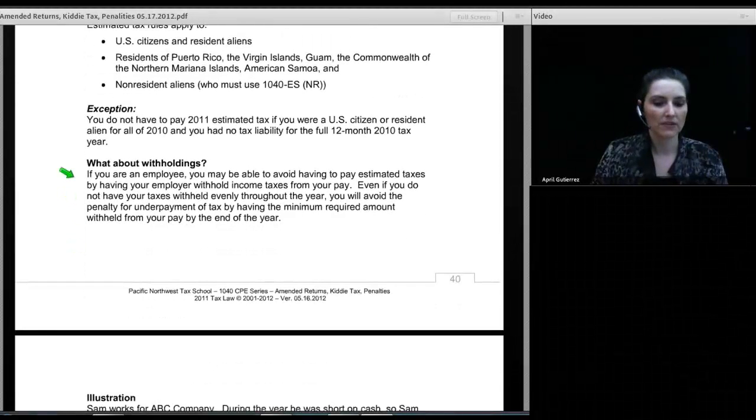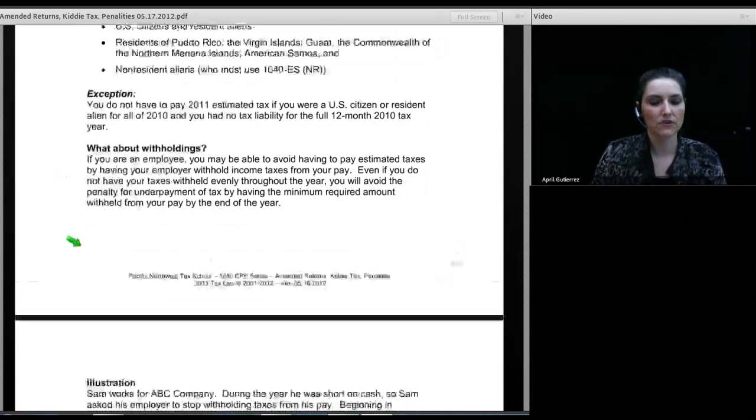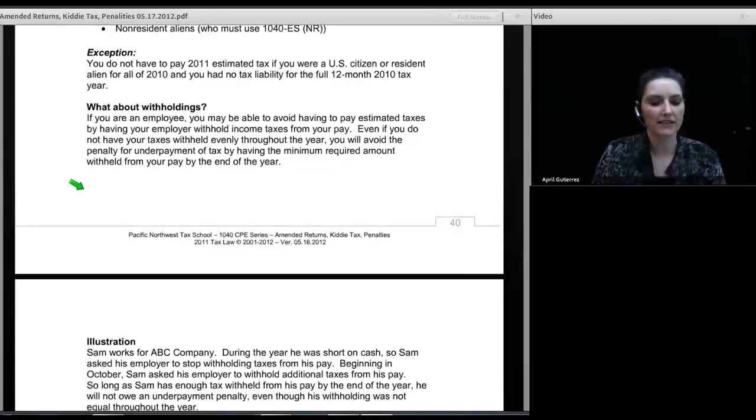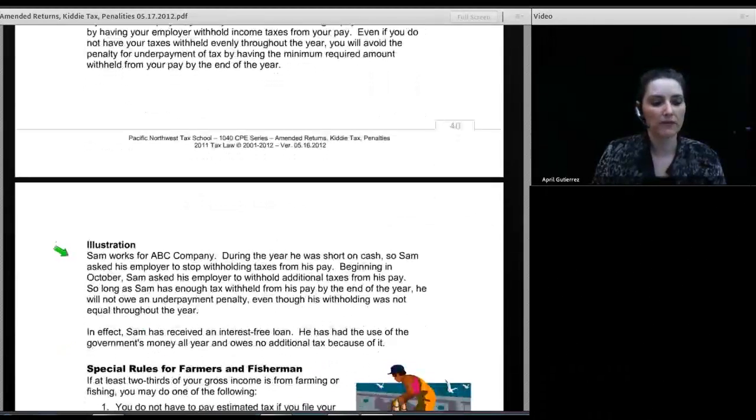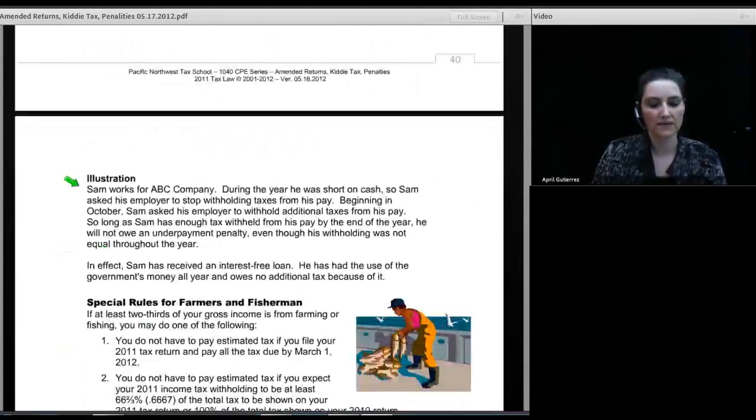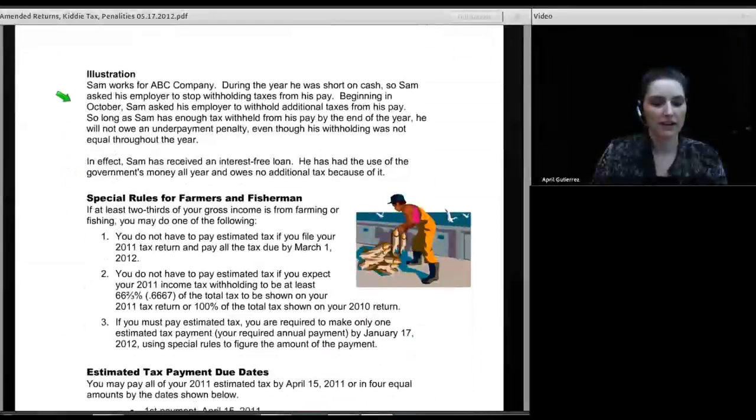Now, what about withholdings? If you are an employee, you may be able to avoid having to pay estimated taxes by having your employer withhold income taxes from your pay. Even if you do not have taxes withheld evenly throughout the year, you can avoid the penalty for underpayment of tax by having the minimum amount withheld by the end of the year. So here's an illustration of what I mean by that.